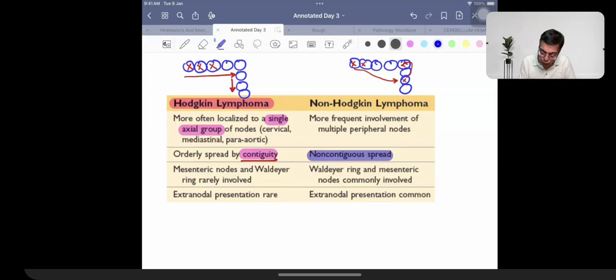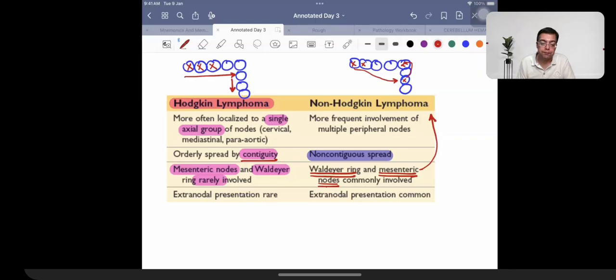2023 question, which I believe most of you should be able to recall. In Hodgkin lymphoma, mesenteric nodes and Waldeyer's ring are rarely involved. So whenever you have a question in the exam which mentions that the patient has involvement of the Waldeyer's ring, or involvement of the mesenteric nodes, that is going to be an indicator for a patient suffering from non-Hodgkin's lymphoma.